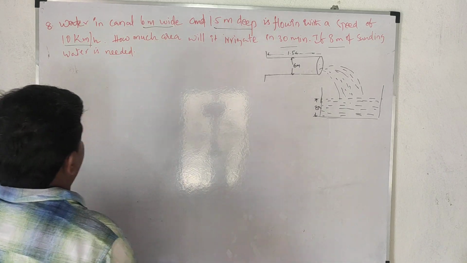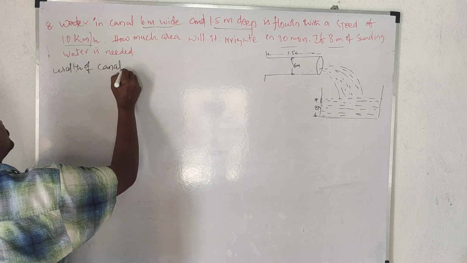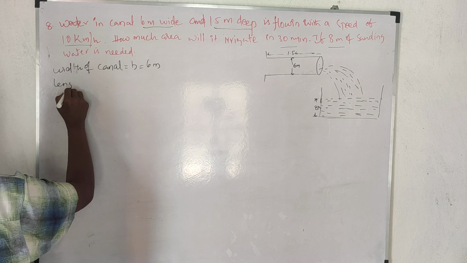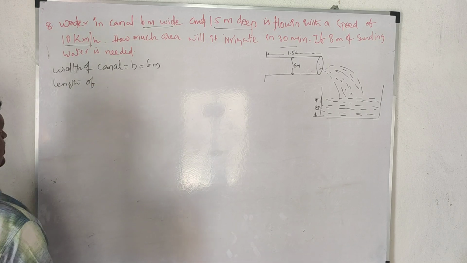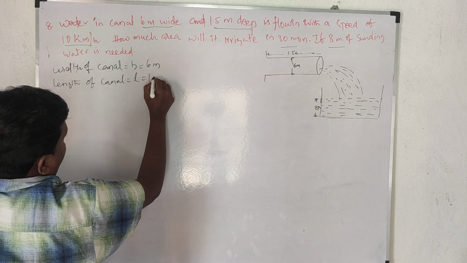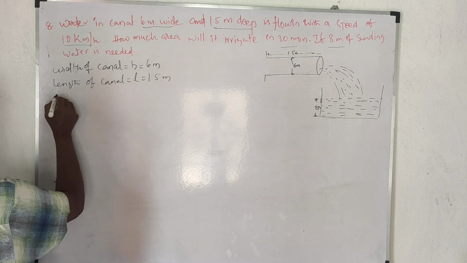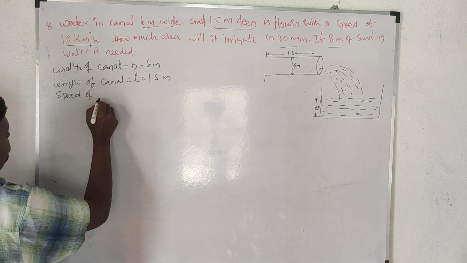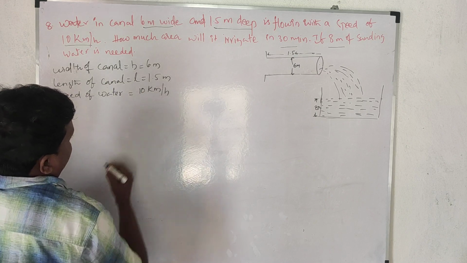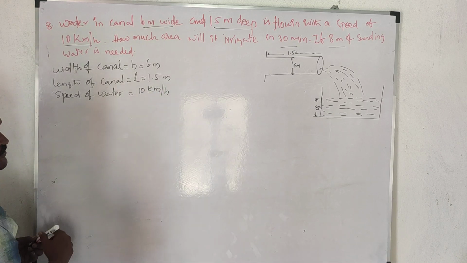See, it is given that the width of the canal, which is the breadth also, is 6 meters, and the length of the canal L is 1.5 meters. And the speed is also given. Speed of water is equal to 10 kilometers per hour. But these two are in meters, so we can change this one also into meters.